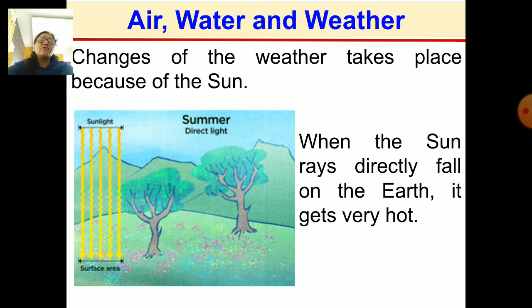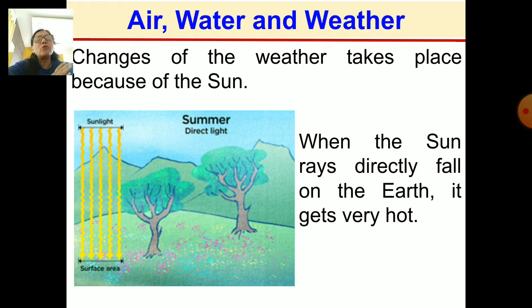Now see here, this change of the weather takes place because of the sun. As you know, at noon the sun is overhead. The rays of the sun fall straight on the earth, and this makes the earth very hot. In the morning when the sun rises in the east, the rays are slanting and it is not that hot.